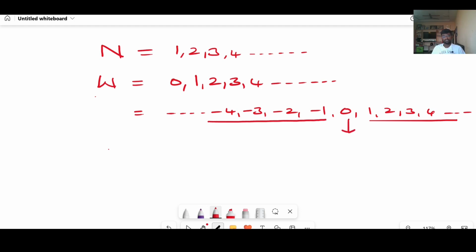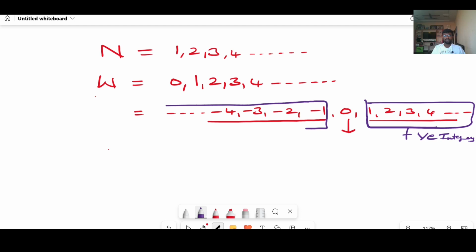And then coming to these, these are called positive integers. These are called negative integers.